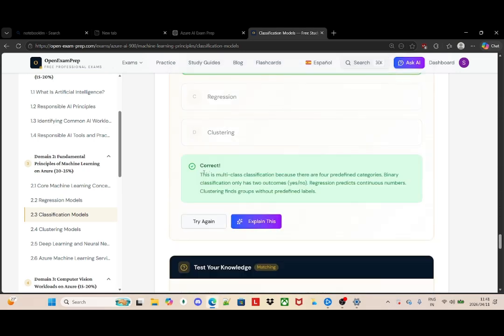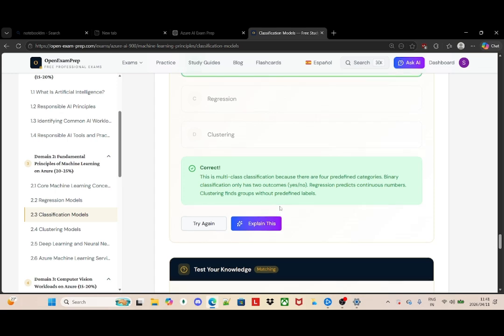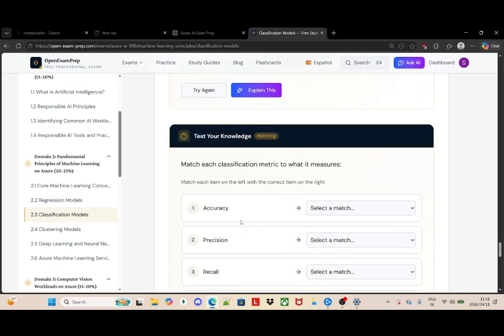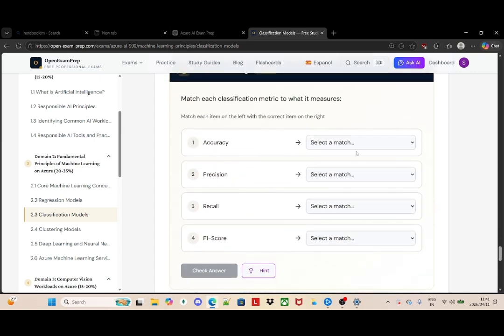Let's check if it's correct. It says yes. Regression predicts continuous numbers, and clustering finds groups without predefined labels. So multi-class classification, because there are four predefined categories. Binary classification has only two outcomes, yes or no. So now we have to match the accuracy.